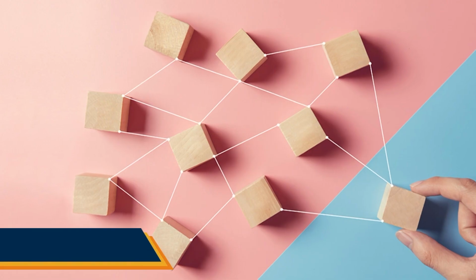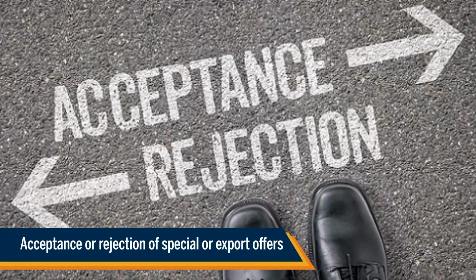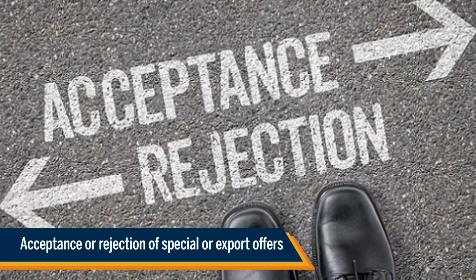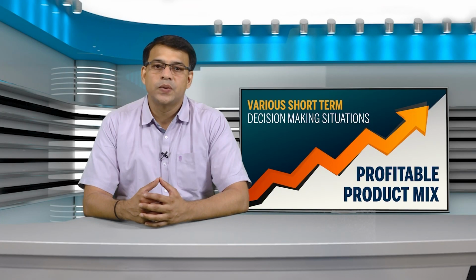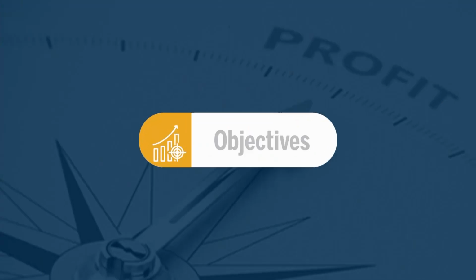For example, profitable product mix, acceptance or rejection of special or export offer, make or buy, addition or elimination of product line, sell or process further, operate or shut down. Today we are going to discuss profitable product mix.